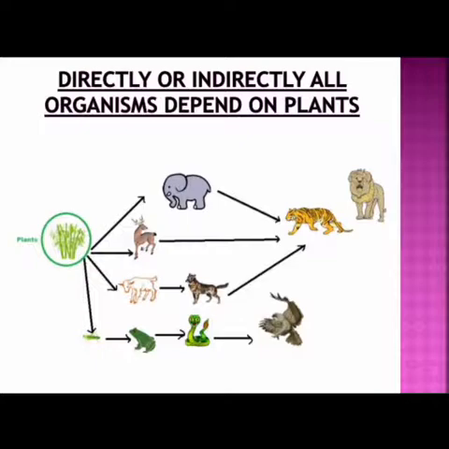There is a next category of animals which depend on herbivorous animals for food. They are said to be carnivorous animals. They are the flesh eating animals. They depend on herbivorous animals for their food. It is indirectly, isn't it? And next there is another category of organism which is said to be omnivorous, which depend on both plants as well as animals for their food. So this flowchart gives you an idea about how directly or indirectly all organisms depend on plants.